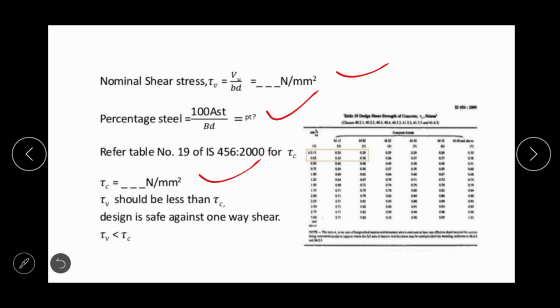If tau V is less than tau C, then it's okay. Design is safe against one-way shear. Otherwise, design is not safe from one-way shear if tau V is greater than tau C. In that case we have to increase the depth of the footing.